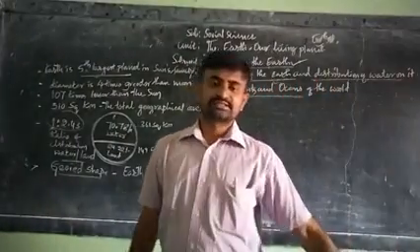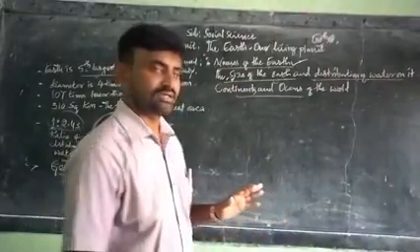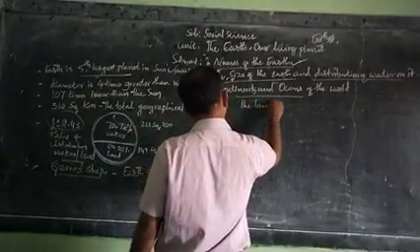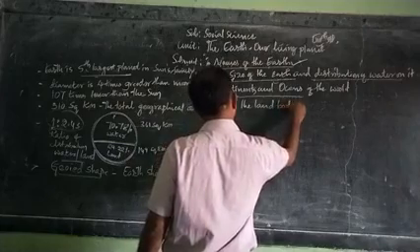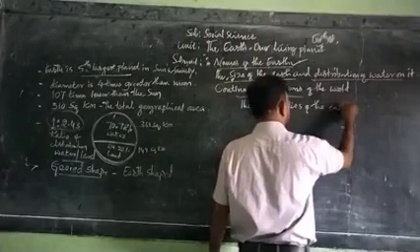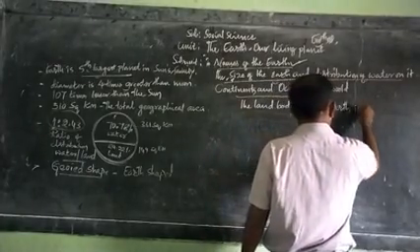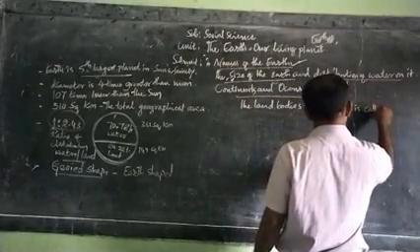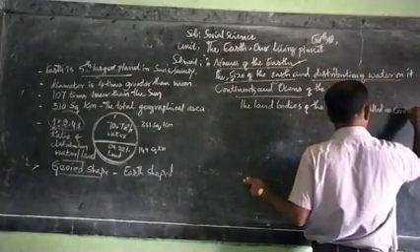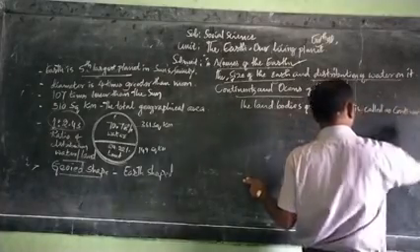Dear students, the land bodies of the earth are known as continents.